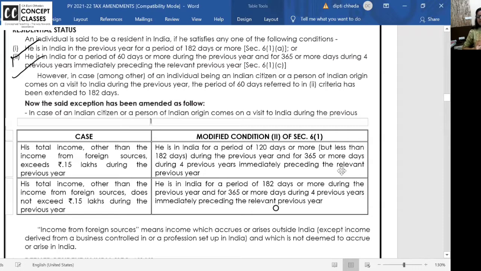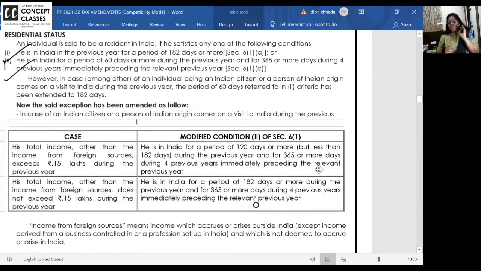What are they? He should be in India for 182 days or more during the previous year. Continuous stay is not important. He can come and go. The day you come to India and the day you leave India are both counted. Or the other condition: 60 days or more in this year, and 365 days or more in the preceding 4 years.